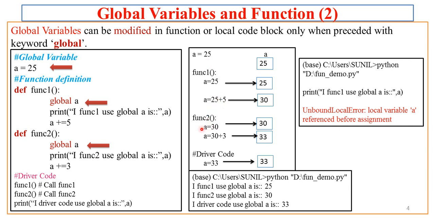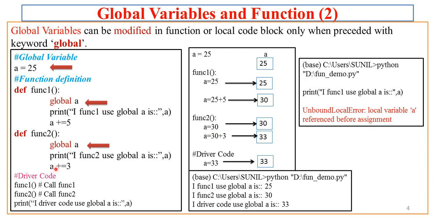Now after that, func2 is trying to access A. It is nothing but the same A which we have modified in func1, that is the global A. Now that value which we modified in func1 will be carried forward to func2, and it takes the value 30.